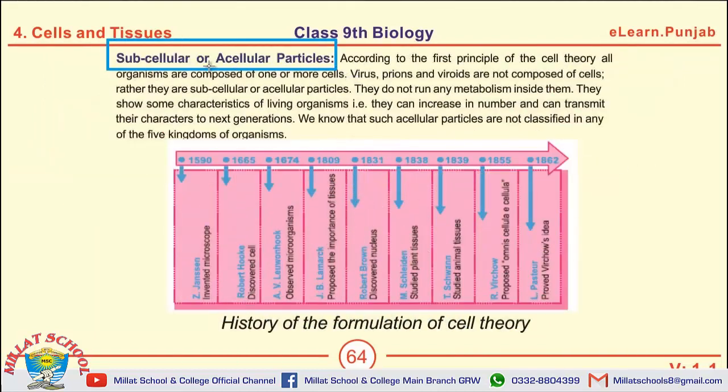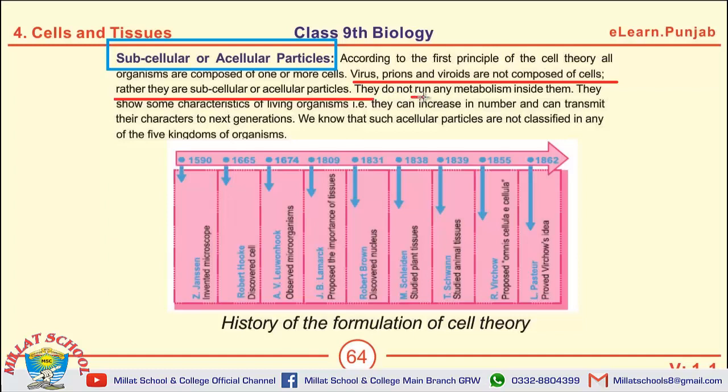The next question is about subcellular or acellular particles. In the third chapter we have also discussed that viruses, prions and viroids are not composed of cells, so they are subcellular or acellular particles. And there are some characteristics of acellular particles.